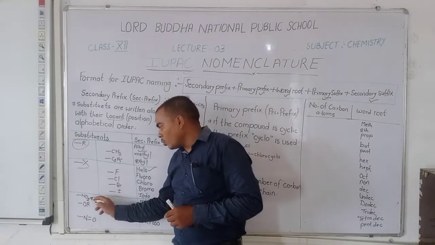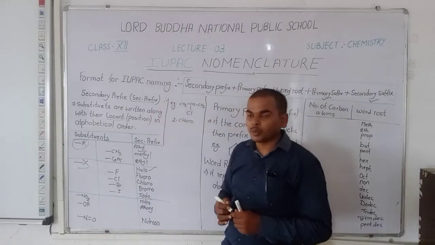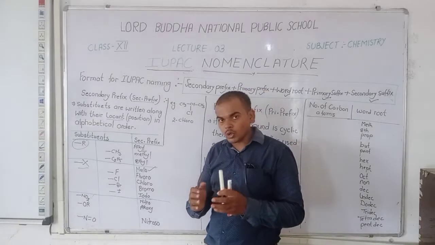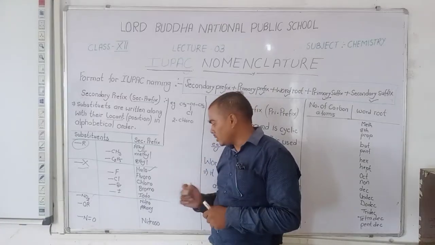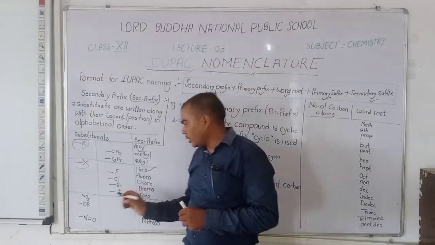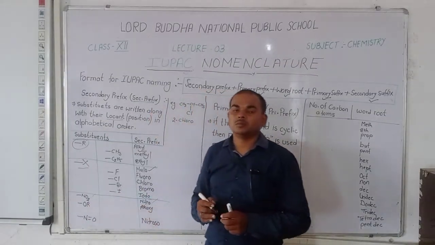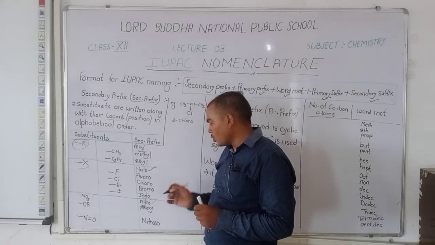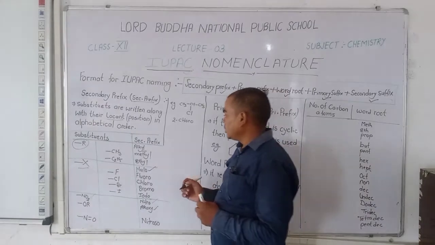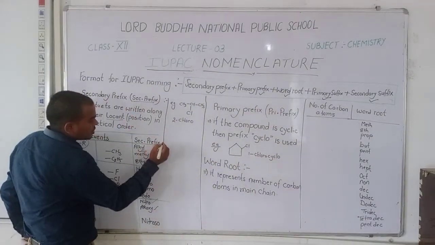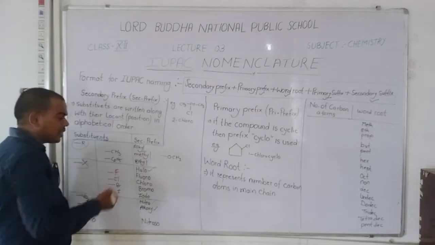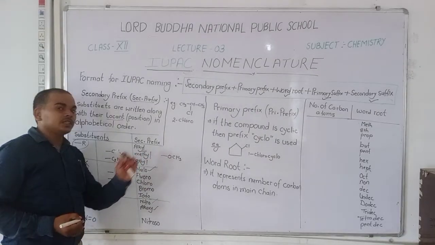Next, the NO2 substituent. The secondary prefix for the NO2 substituent is nitro. Then OR is known as the alkoxy group. Example, when we write OCH3, it is called methoxy.